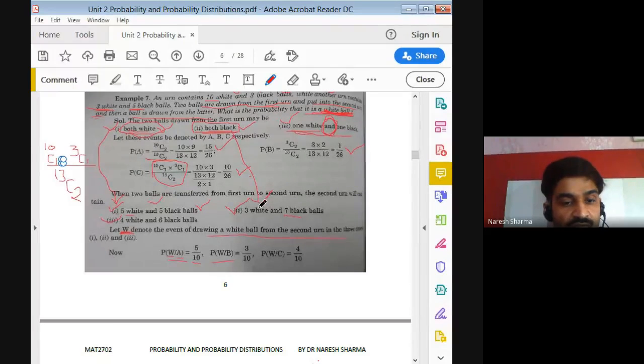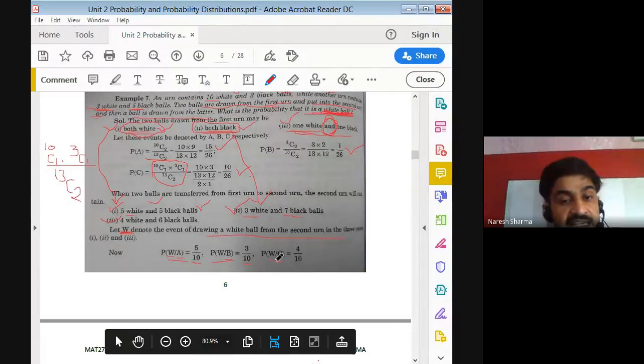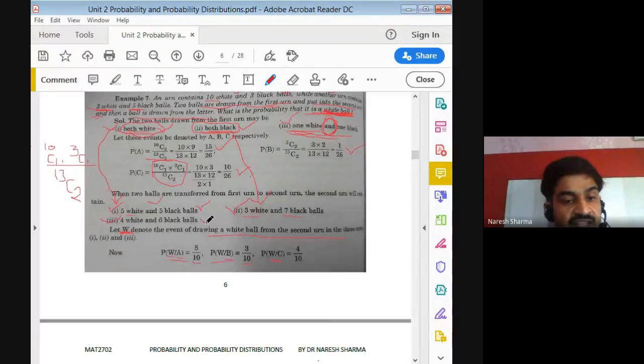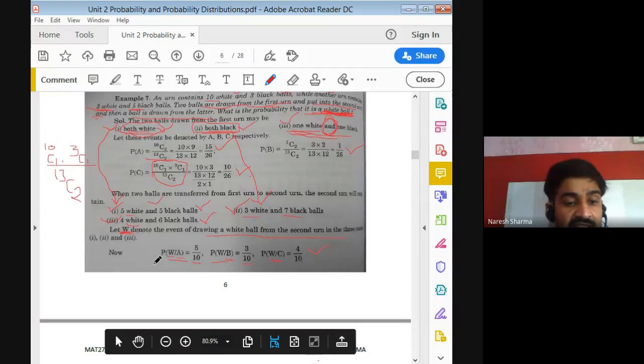So if both are black, we get this in the second bag. So the probability of a white ball, given both balls drawn from the first bag are black, is 3 white and total 10. Similarly, the probability of a white ball when C happens. C means one white and one black. That means in the second bag we have this condition. So 4 are favorable cases and total are 10. So that is 4 by 10.